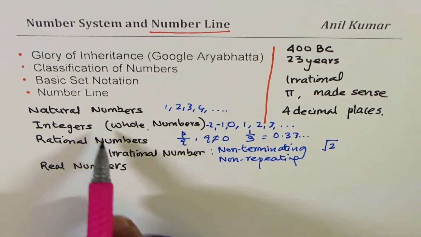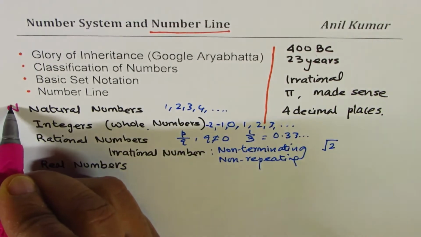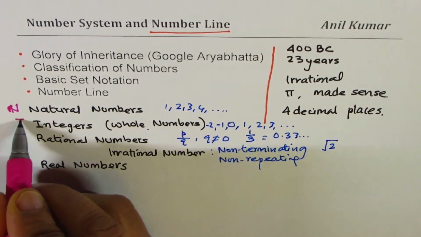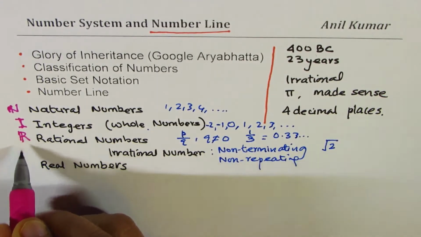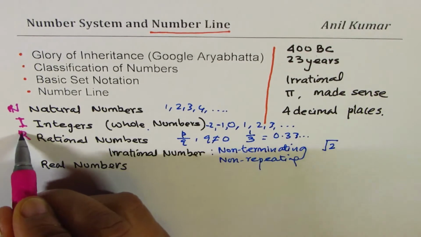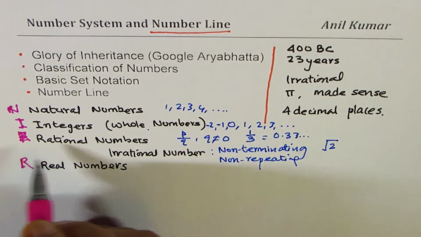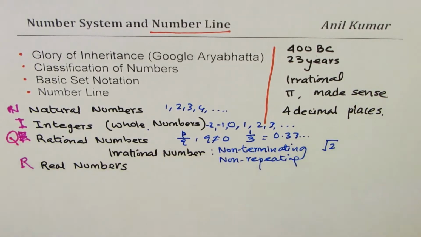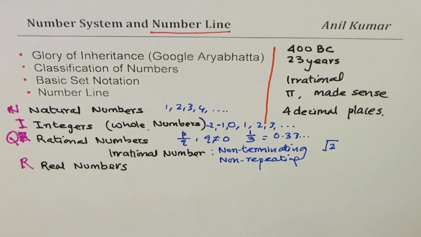And we introduced symbols for each of the numbers. We write natural numbers as this kind of N, double line, I don't know why. Integers, we write double line again. Real numbers are written with R, and double line again. And for rational numbers, we use the letter Q. So these are the symbols for our numbers.